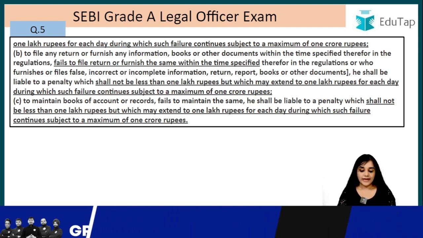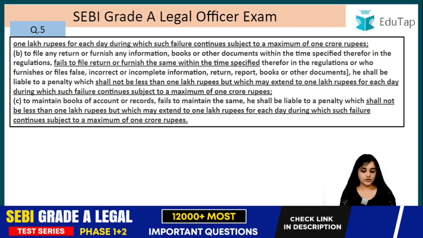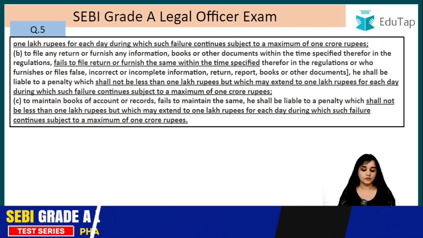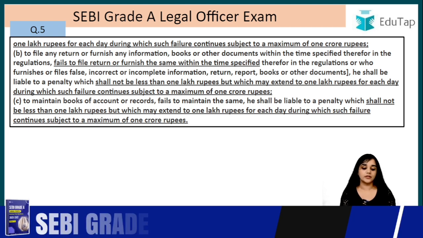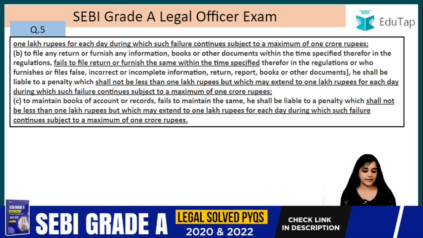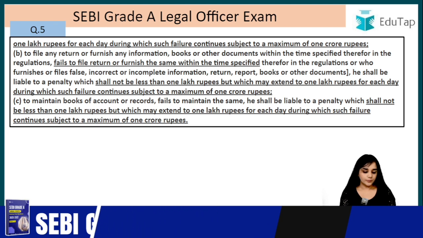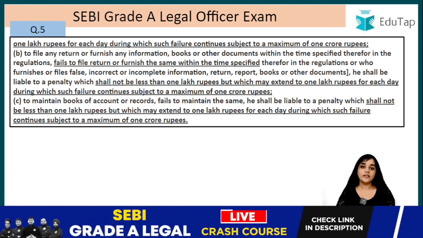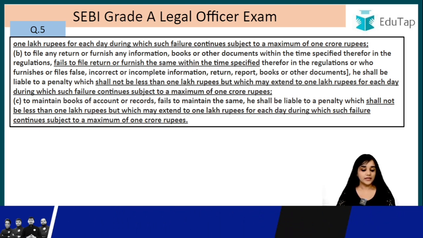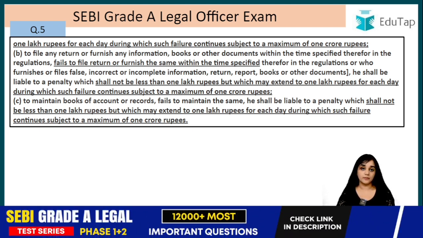B. To file any return or furnish any information, books or other documents within the time specified thereof in the regulation. So he had a specified time in which he was supposed to do that, but he fails to file the return or furnish the same within the time specified in the regulation, or who furnishes or files false, incorrect and incomplete information, return, report, books or other documents, or he files such documents or returns in the specified time but is giving false information or incomplete information.